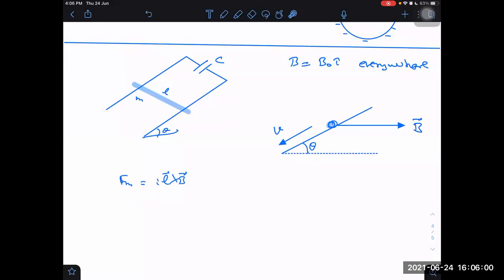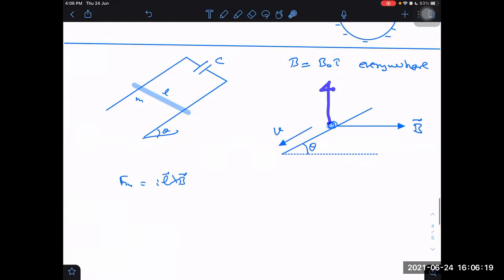How? I know that the magnetic field is this side and length is also horizontal. Then the force vector should be either above or below. If it is below, then that will start supporting the velocity of this mass, which is not possible. So therefore, the force should be upwards. Is that clear? By Lenz's law, it will always oppose. It can never support. So I will take the force to be upwards.